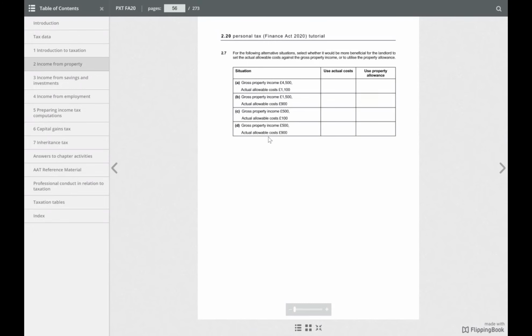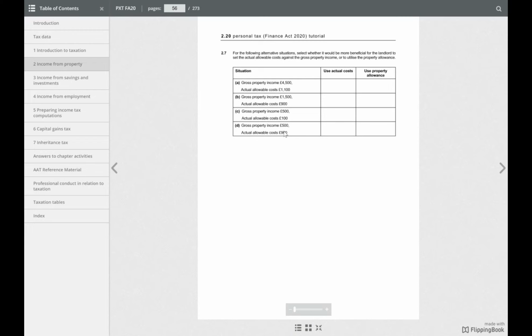Gross property income is 500 and actual allowable cost is 900. The actual allowable cost is less than the allowance. You can take the full allowance. So use property allowance.